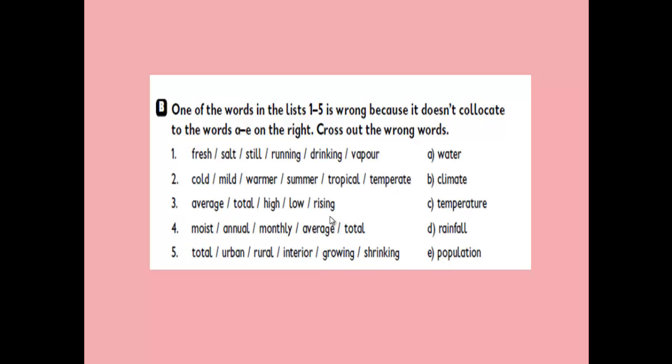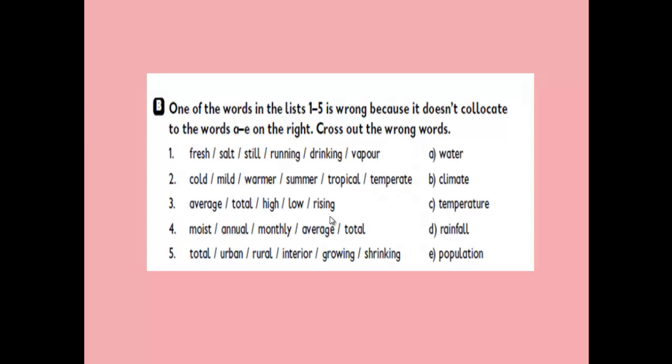And finally number 5: total, urban, rural, interior, growing and shrinking. On the right we have population. We have a total population, urban population, rural population. Urban here means the people who live in the city. Rural, the people who live in the countryside. Yes, growing, increasing, shrinking, decreasing. But interior, no, it's wrong. It has nothing to do with population.